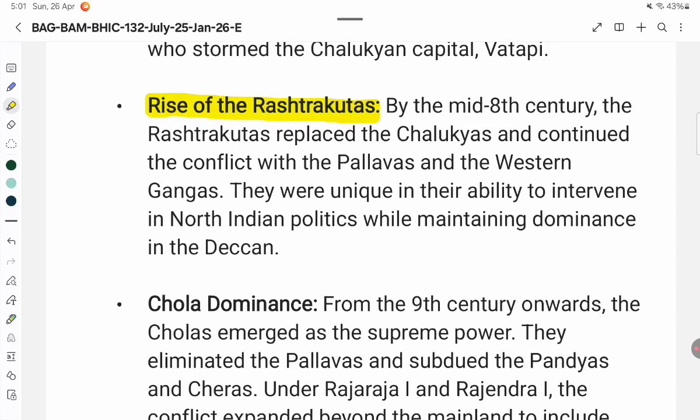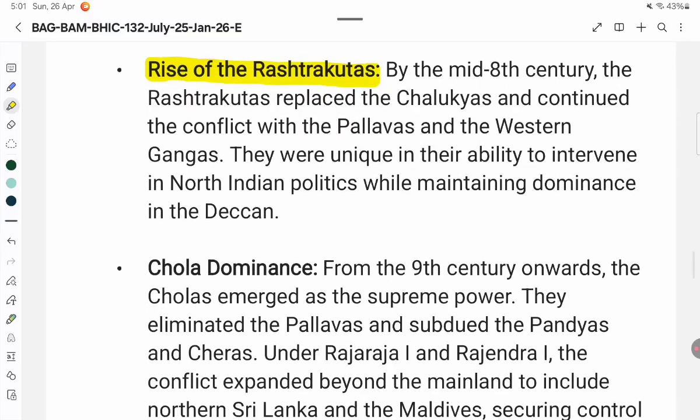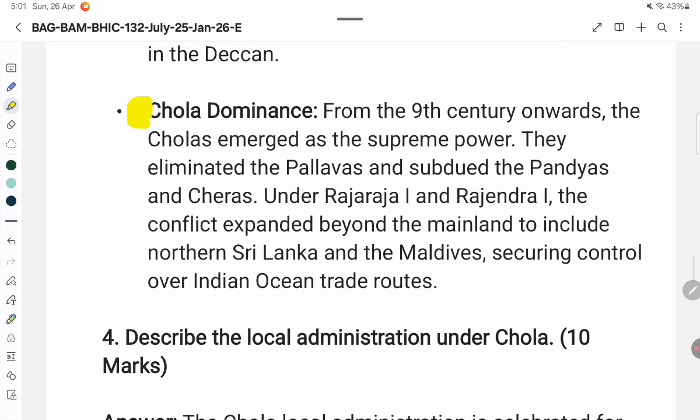From the 9th century onwards, the Cholas emerged as the supreme power. They eliminated the Pallavas and subdued the Pandyas and Cheras. Under Rajaraja I and Rajendra I, the conflict expanded beyond the mainland to include northern Sri Lanka and the Maldives, securing control over Indian Ocean trade routes.